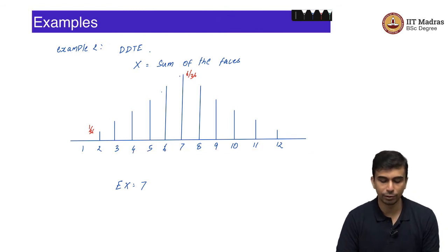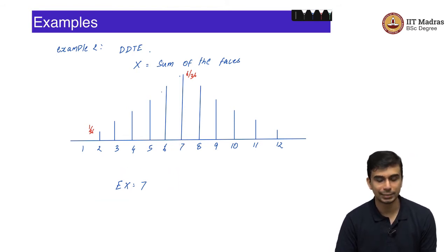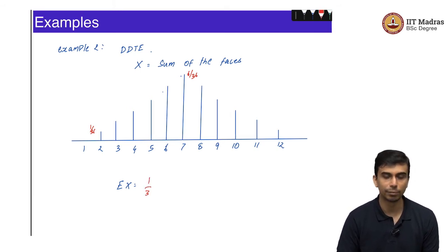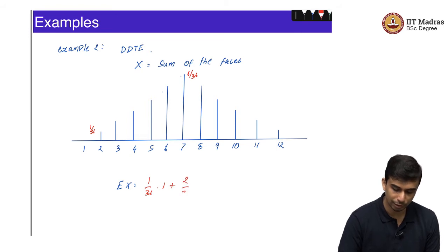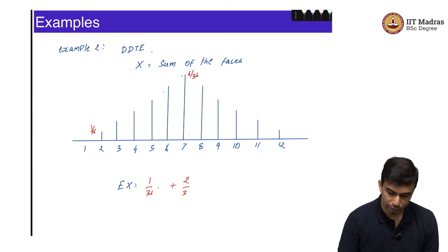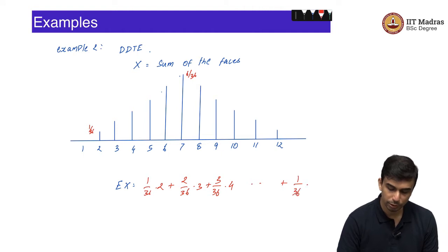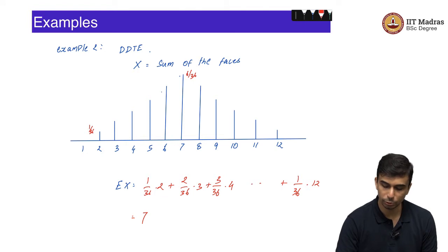And what is the expectation of this particular random variable? From the graph you can easily guess that it is symmetric around 7 and the center of mass of this would be 7, and in fact that is exactly the case. You can compute the expectation of X from first principles here. If you did that you would get 1 by 36 into 2 plus 2 by 36 into 3 plus 3 by 36 into 4 all the way to plus 1 by 36 into 12.